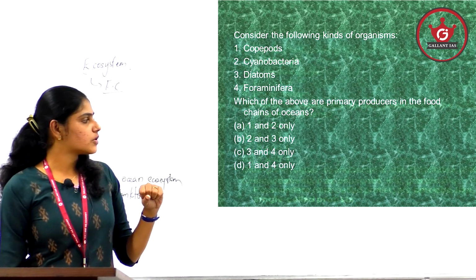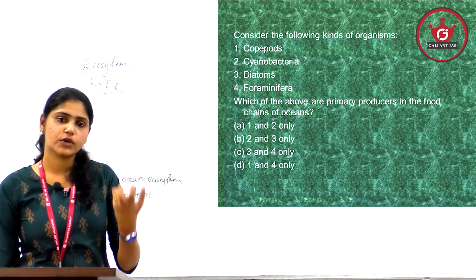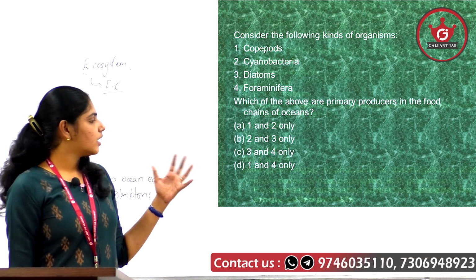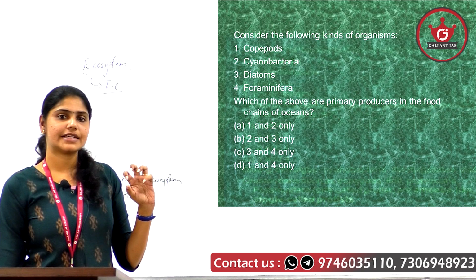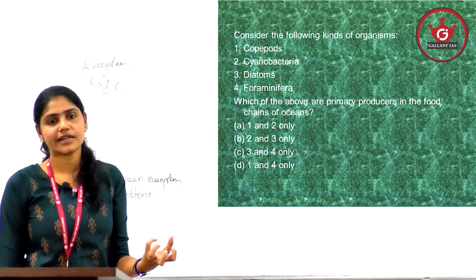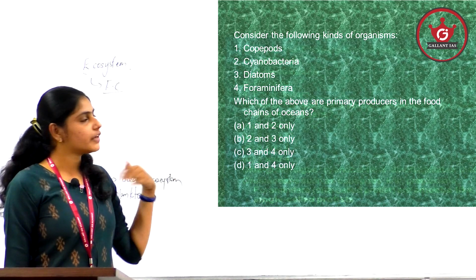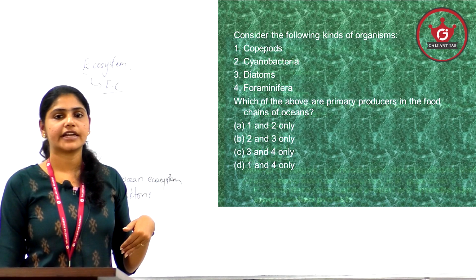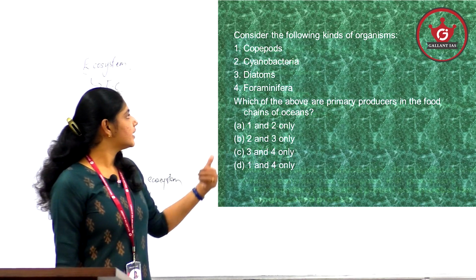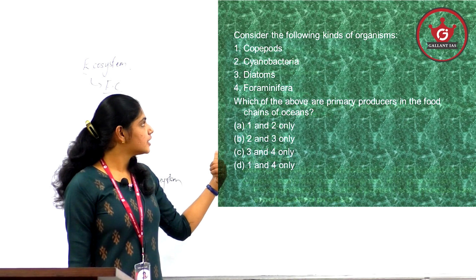And foraminifera is a unicellular organism, a single-celled protist, similar to amoeba, or we can say an amoeba-like organism. So foraminifera is also not coming under the category of primary producer, it is a primary consumer. Okay. So that's why here the answer turns out to be option D, 2 and 3.